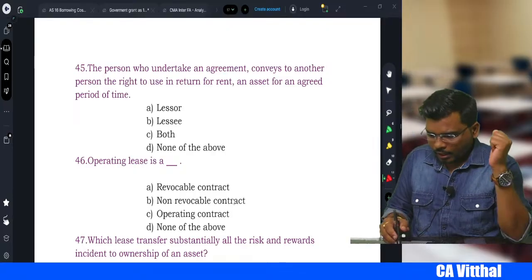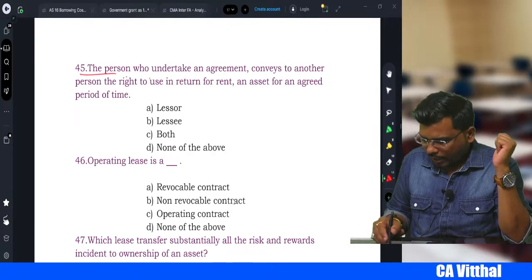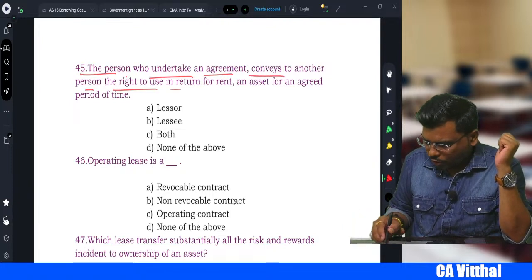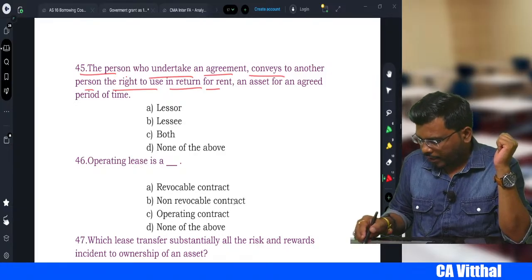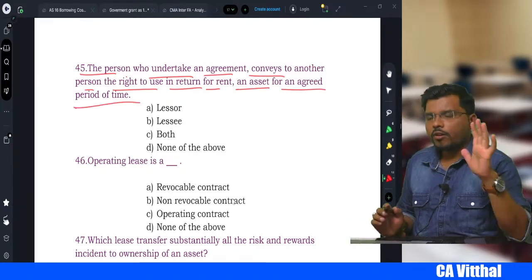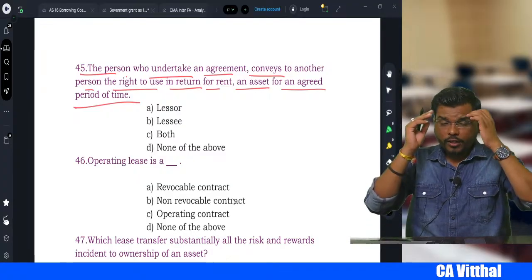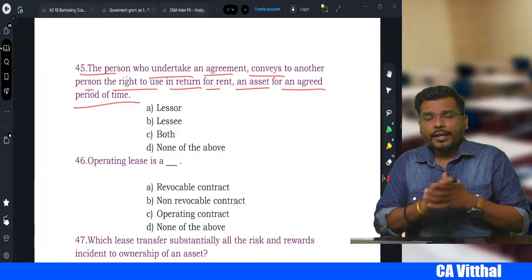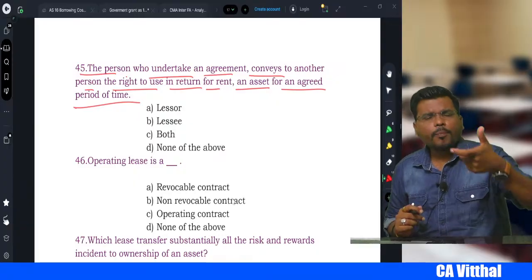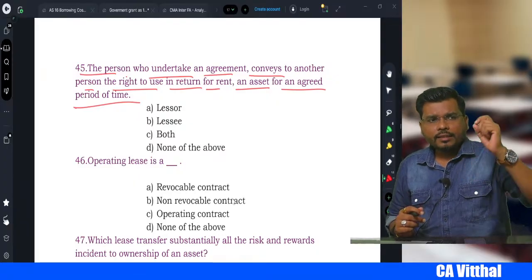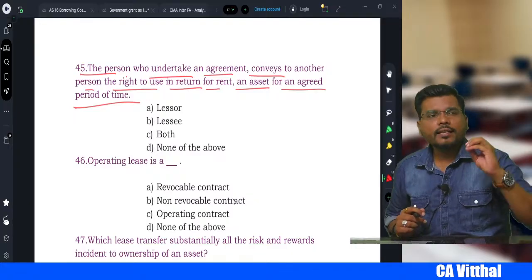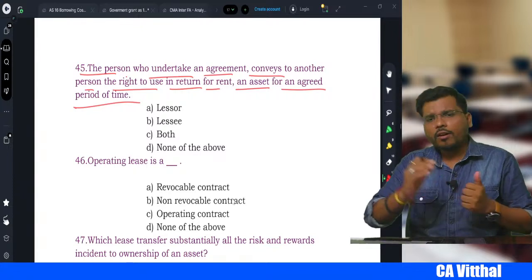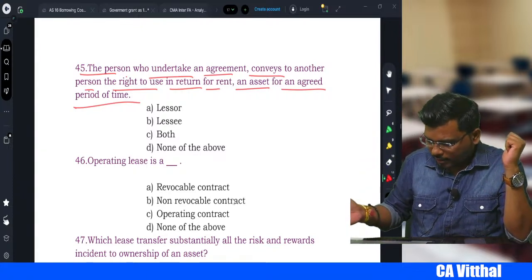Next one: a person who undertakes an agreement to convey to another person the right to use an asset in return for rent, for an agreed period of time. Yesterday I uploaded a video on accounting for leases, AS 19. In that, in the very first definition, they mention that the lessor will give his asset to the lessee in return for a payment or a series of payments. That we call what? Lessor.